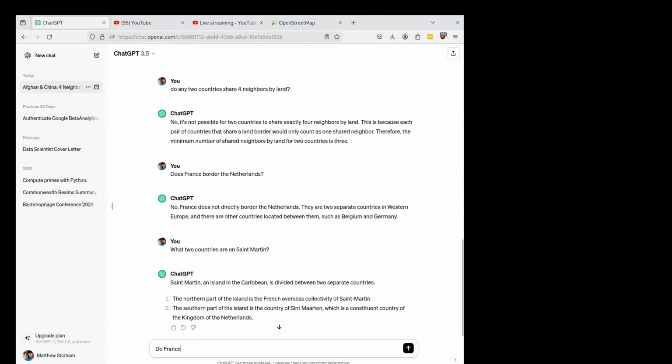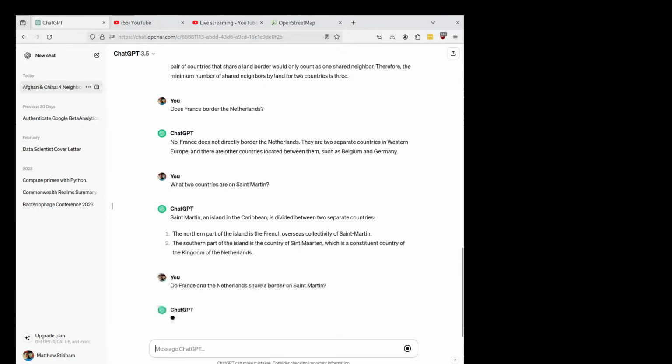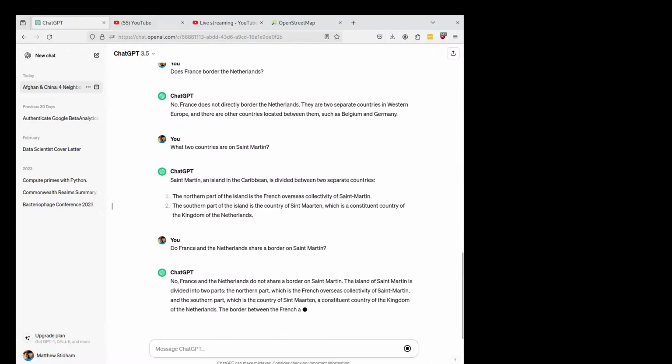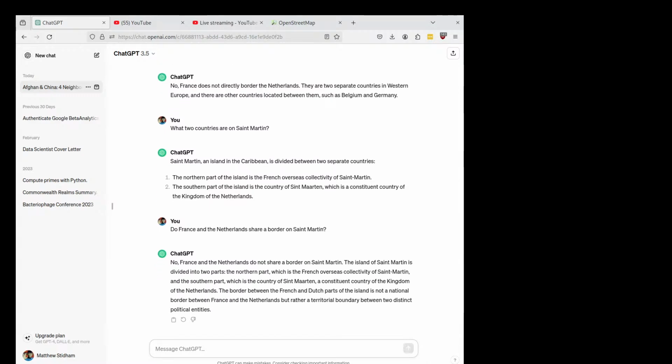Do France and the Netherlands share a border on Saint Martin? No. Wrong. Ha ha ha! Oh, that's a load of baloney.